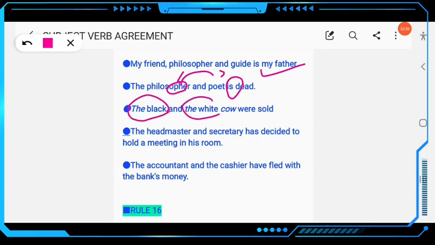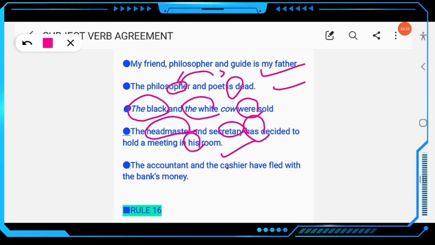Then next, the headmaster and secretary has decided to hold a meeting in his room. That means the headmaster and the secretary are the same person, not different, so the verb will be singular, has decided, not have, and you have to write "his", not "their". The accountant and the cashier have fled with the bank's money. The cashier is a different person, the accountant is a different person. The definite article "the" has been used two times before the nouns, so the verb must be plural, so here the verb will be "have". Clear? This is rule number 15.